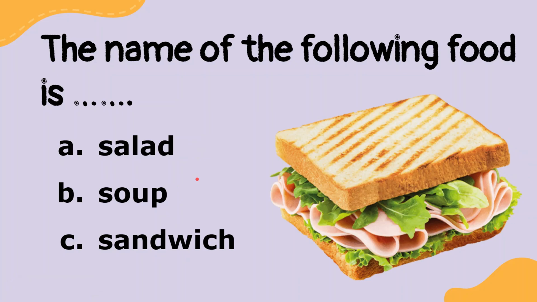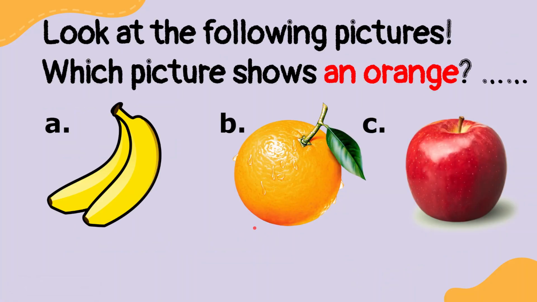Now, how about this? The name of the following food is blah blah blah. Salad, soup, or sandwich? Of course, the answer is sandwich. Now, can you guess which picture shows an orange? Is it A, B, or C? Of course, the answer is B.